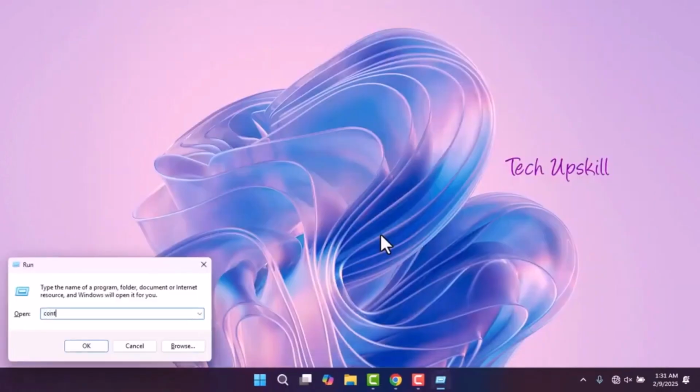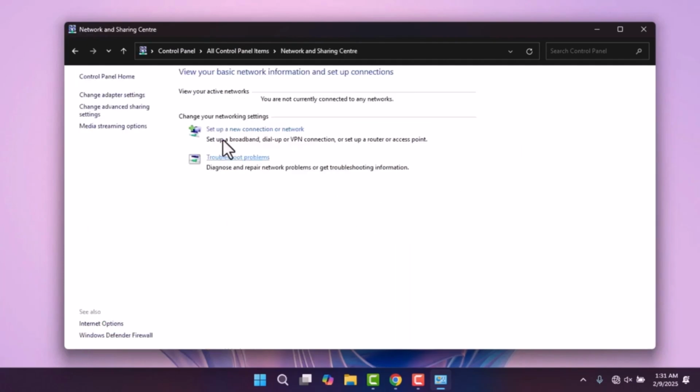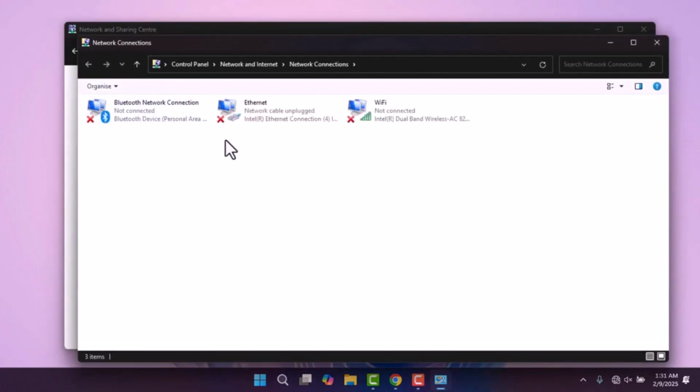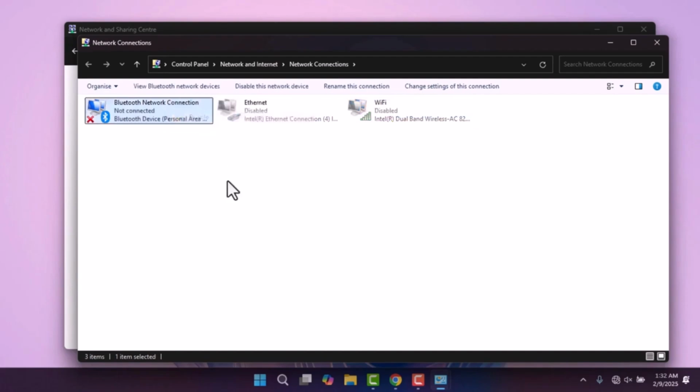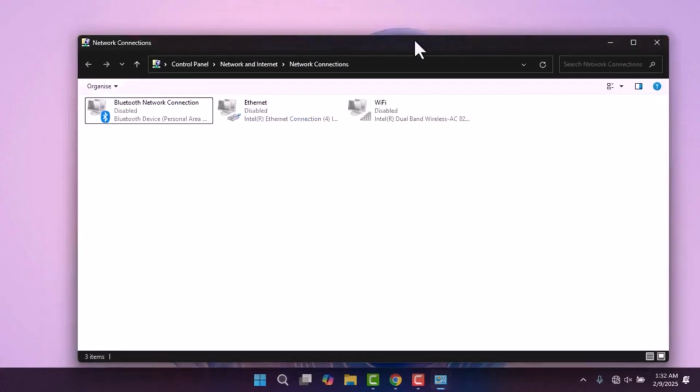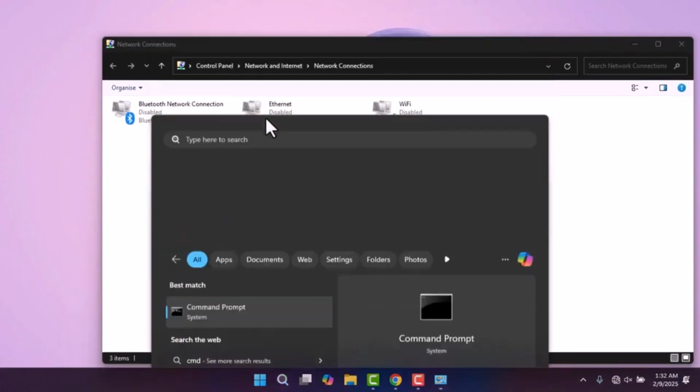Next, I'll disable my internet connection to verify that Ollama Deepseek works offline. And as you can see, it runs perfectly.